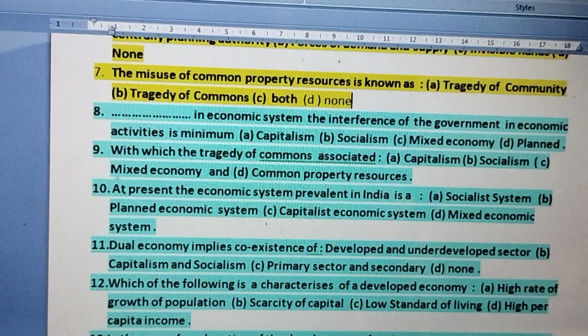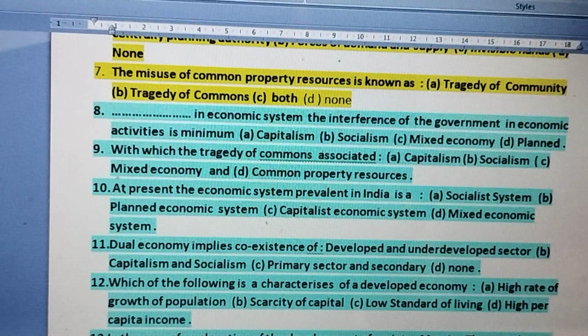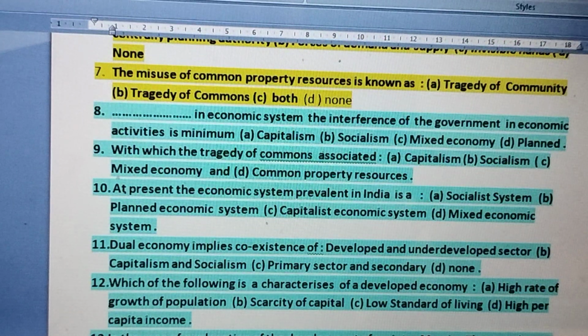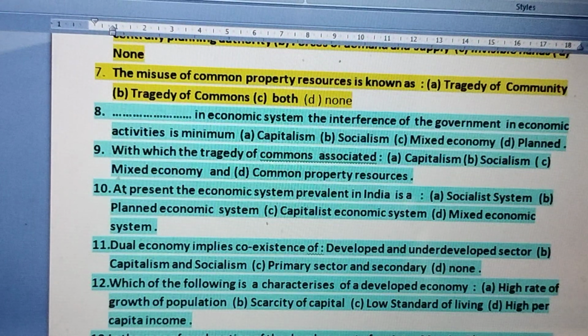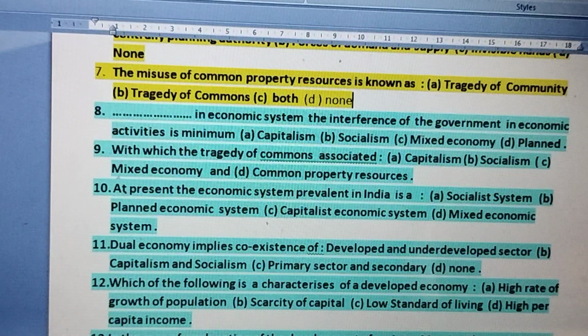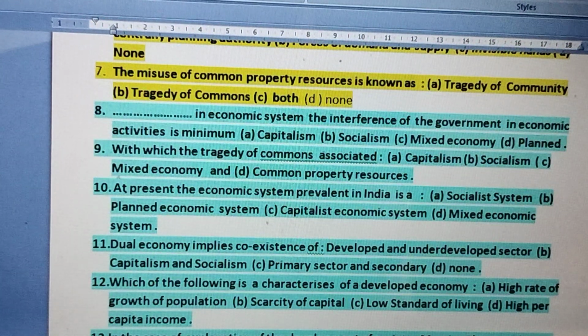And question number 8. Dash in economic system, the interference of the government in economic activities is minimum. Capitalism, socialism, mixed economy, and planned economy. See, in case of a socialist economic system, everything is controlled by the government, so there is too much government interference. In capitalism, there is quite less government interference because everything is decided by private individuals except price.